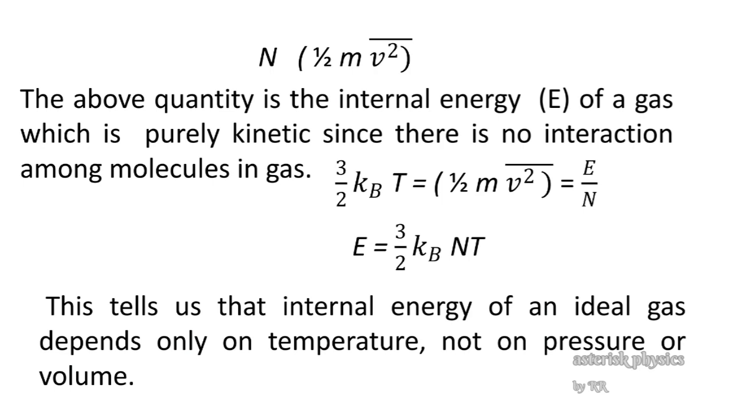It does not depend on pressure or volume. The internal energy increases with an increase in temperature and decreases with a decrease in temperature.